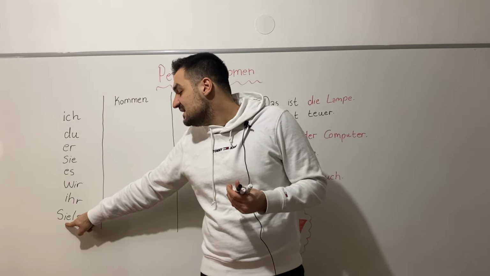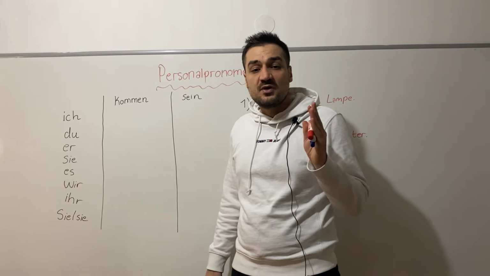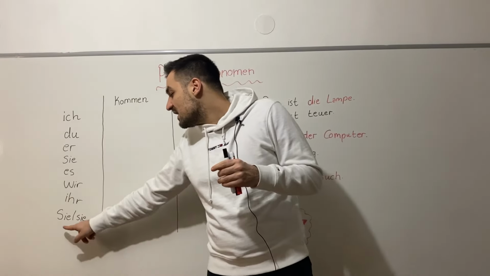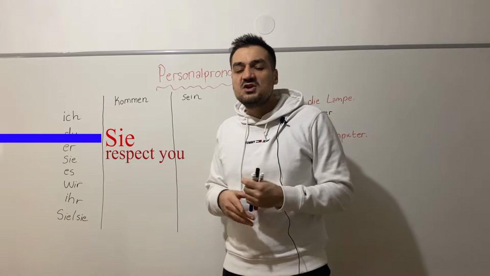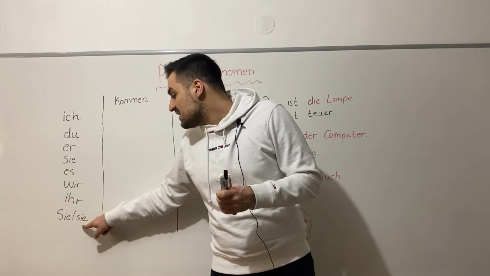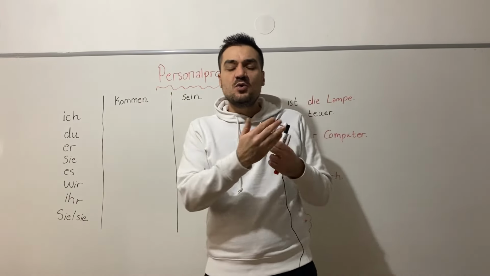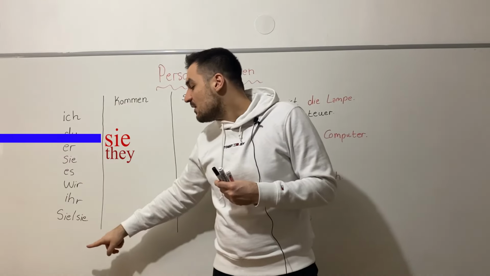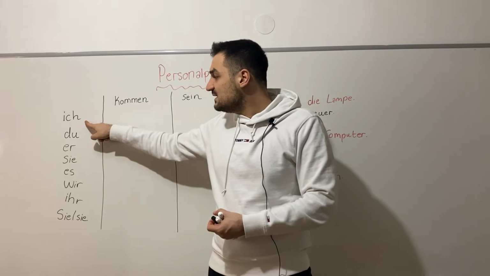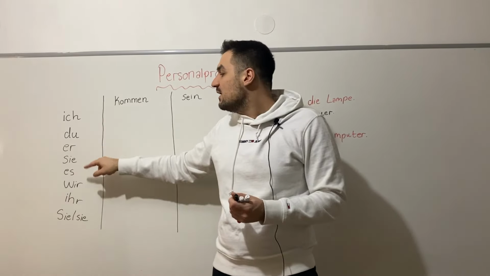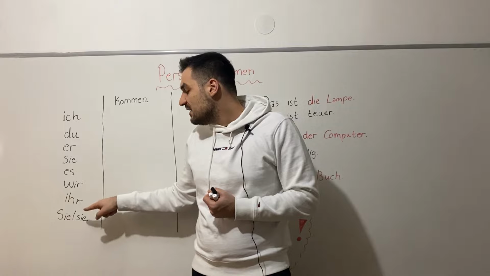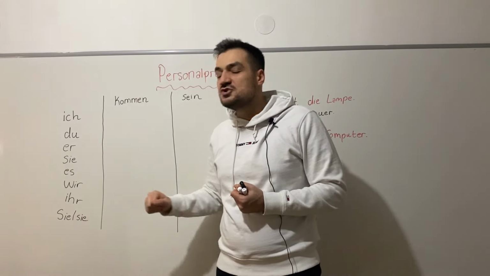Here, this Sie, we are writing it always with the capital letter S. When you are writing it in the middle of the sentence, it must always be with the capital letter, and it means the respectful Sie. When you want to show respect to the other person, we are using this Sie. And the last sie means they. When you are talking about a group of persons, then we are using this sie. Let us repeat the personal pronouns again. Ich, du, er, sie, es, wir, ihr, sie und Sie.